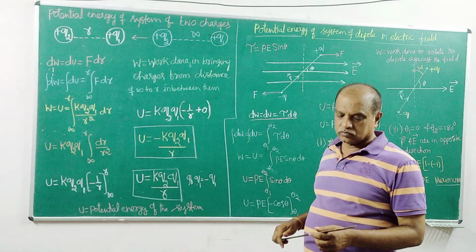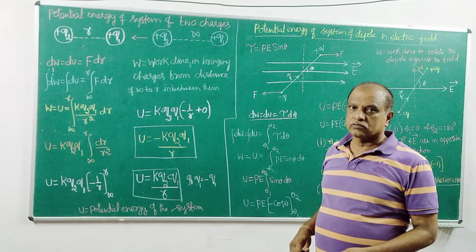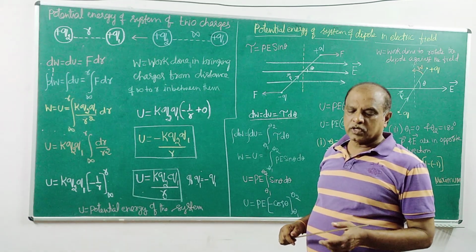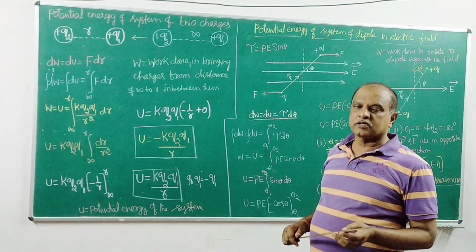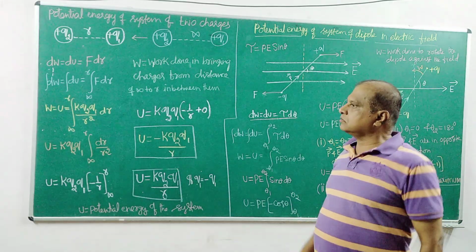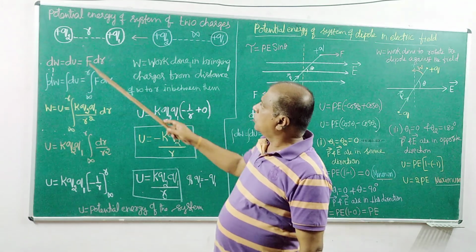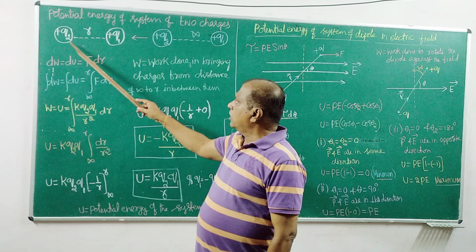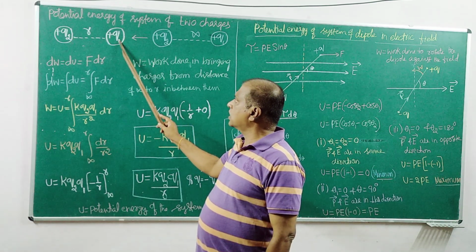The system is a system of two charges. It may be the same charge, both positive or both negative, and the other possibility is one is a positive charge and the other is a negative charge. But I am taking here both as positive charges. Q2 is the amount of charge at this point, and Q1 is the amount of charge at this point.